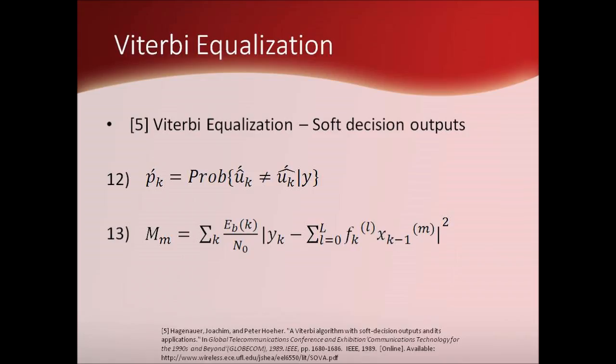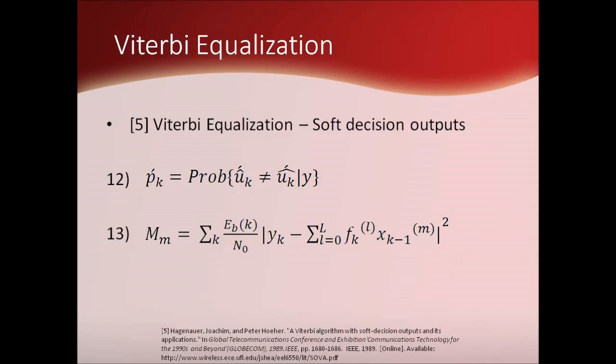In 5, the Viterbi equalizer is composed of 2 Viterbi algorithm blocks, a soft decision Viterbi algorithm block and a maximum likelihood block. The function of the soft decision block from 5 is captured by equation 12, which shows how the likelihoods from the second block are calculated as the probability that the first stage's estimation was incorrect, given the receiver's input.